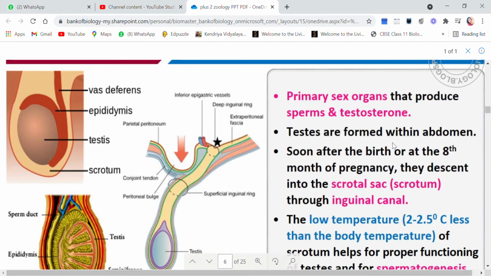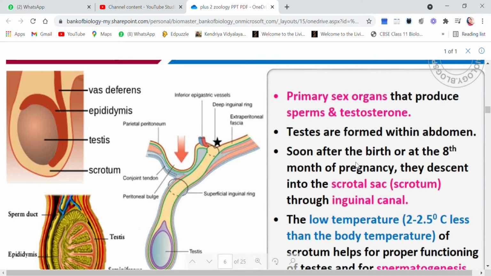Testes are formed within the abdomen and descend soon before birth or at the 8th month of pregnancy. They descend into the scrotal sac or the scrotum through the inguinal canal.